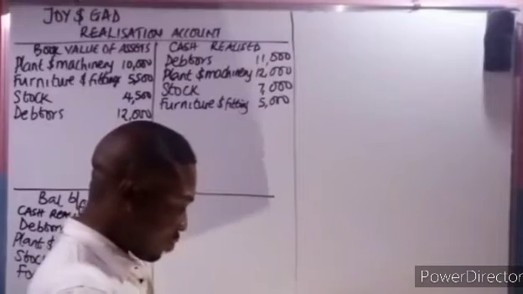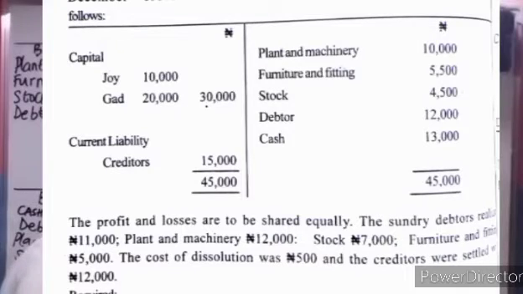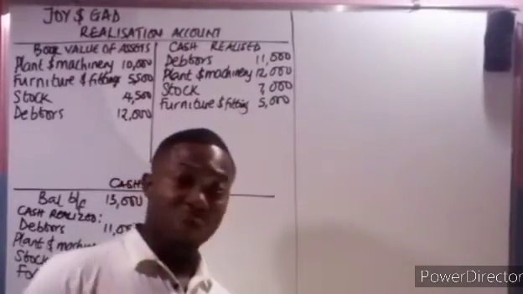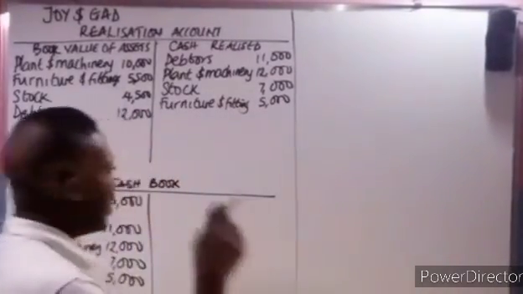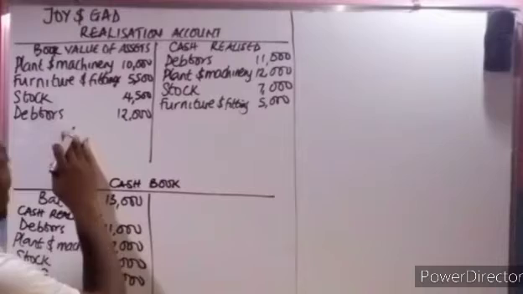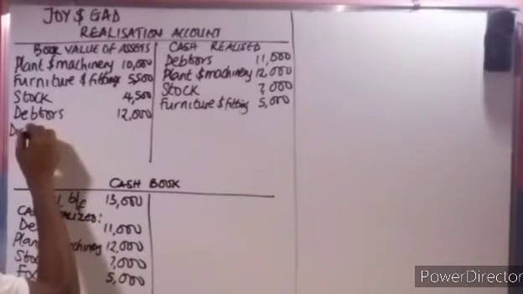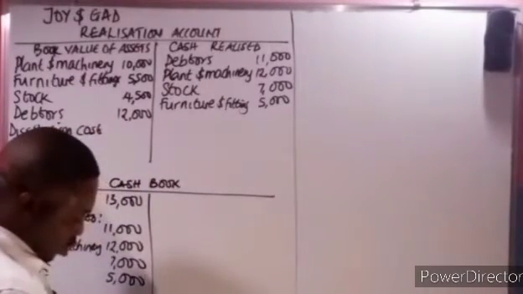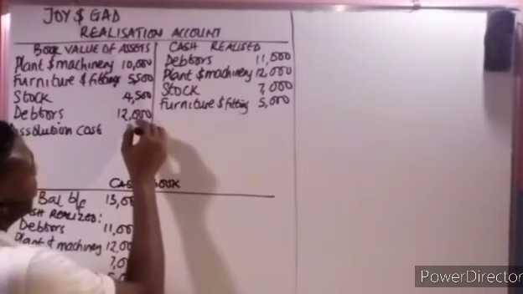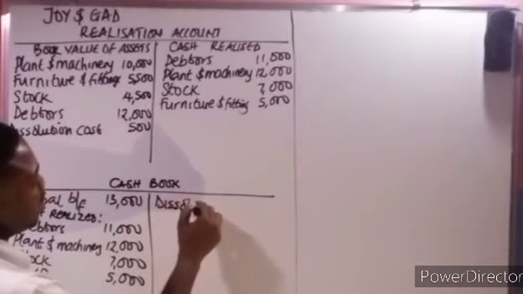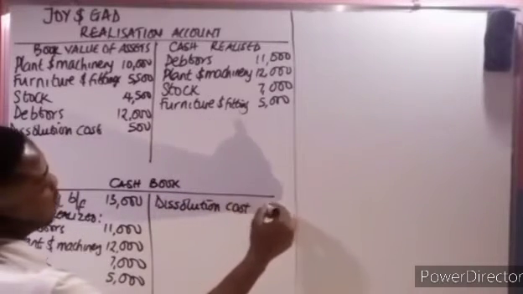Now the next one, they said the cost of dissolution was 500. Remember when we said the cost of dissolution, that is the expense they incurred in dissolving the partnership business. Now we said it will be credited as being paid and you debit it to the realization account. So we'll have dissolution cost. How much is it? Dissolution cost there is 500. So we'll come here, dissolution cost in the cash book as 500.